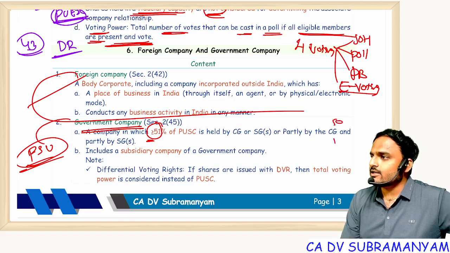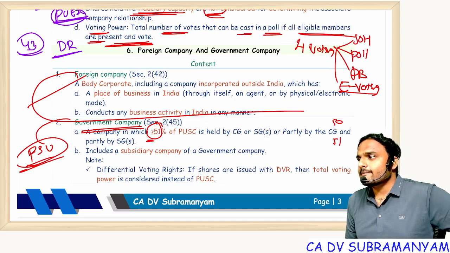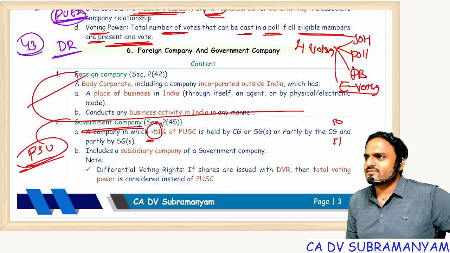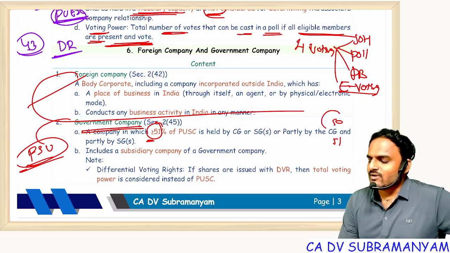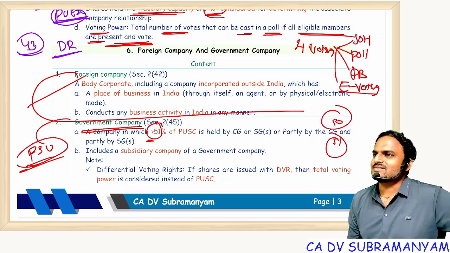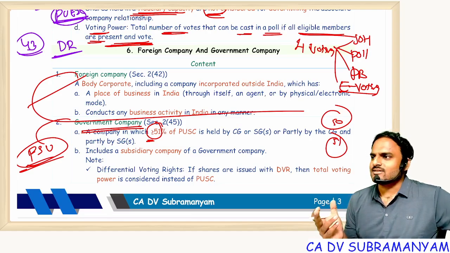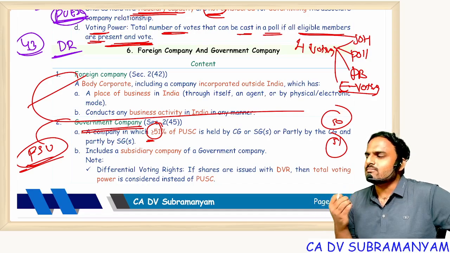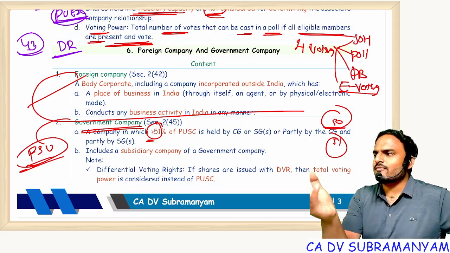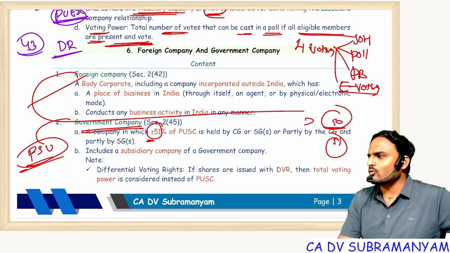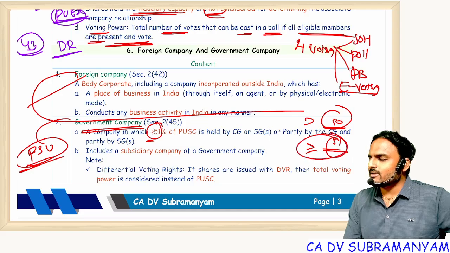There 50, here 51. Is there any logic? You fix it, I'll tell. Logic, yes or no? Answer is no logic. This was written by one person, this was written by another person, that's it. See, law is not something written by one person. It is codified, it was written by n number of experts. One expert thought 50 is a good number, so he used more than 50 for holding and subsidiary. And here, 51 for government company.